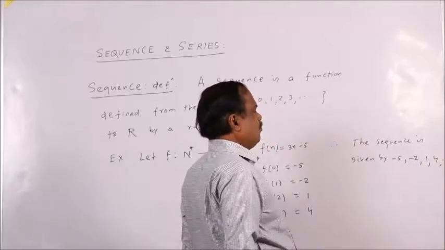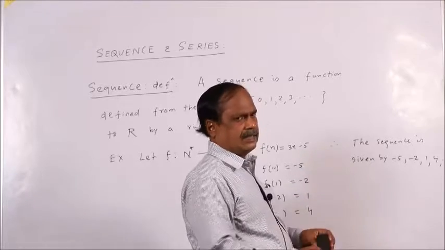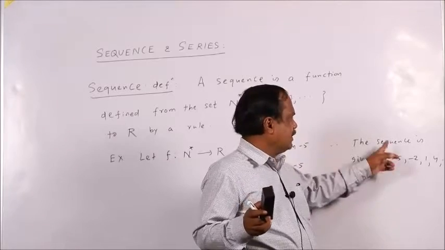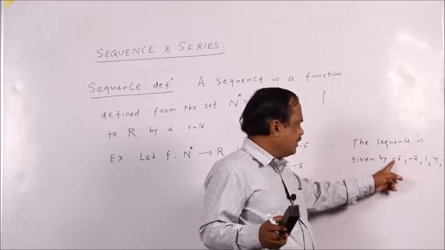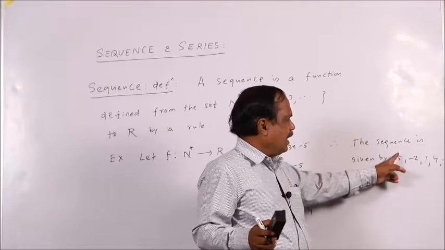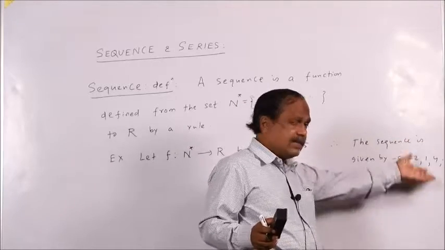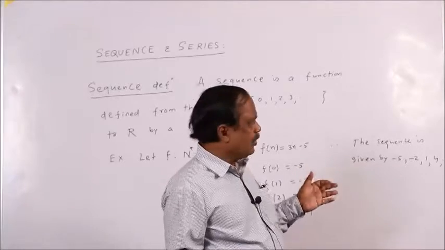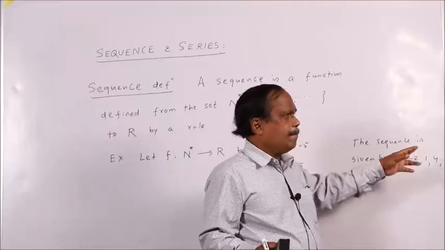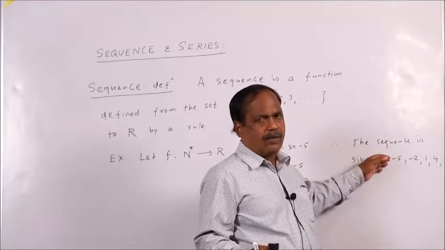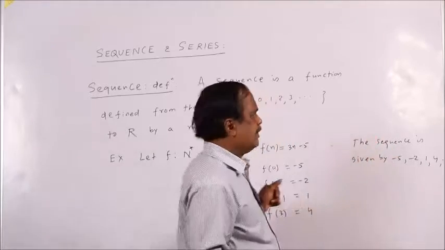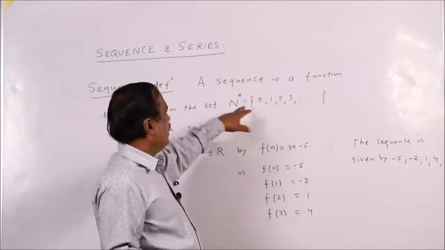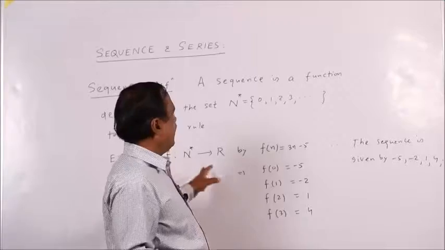That means only 3 difference. This is the first term, my dear students, mark. Here this is the first term and succeeding terms are formed by a definite rule, so that the numbers occur and form a sequence. So, a sequence is a function defined from this to R by a definite rule.